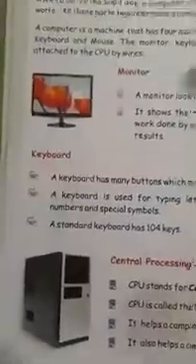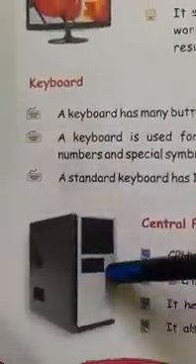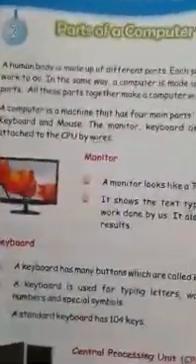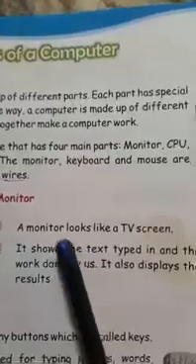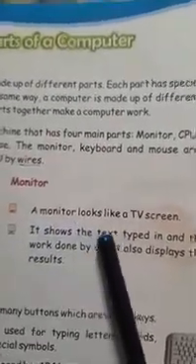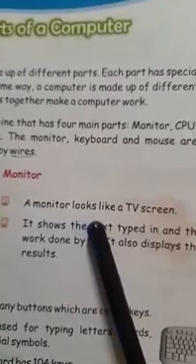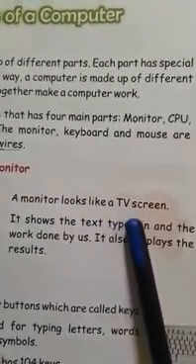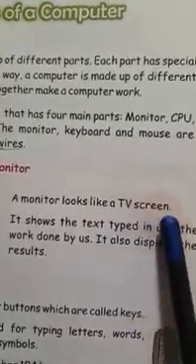See, the mouse, keyboard and monitor are attached to where? To the CPU. With the help of this wire, they are attached to the CPU. The monitor looks like a TV screen.